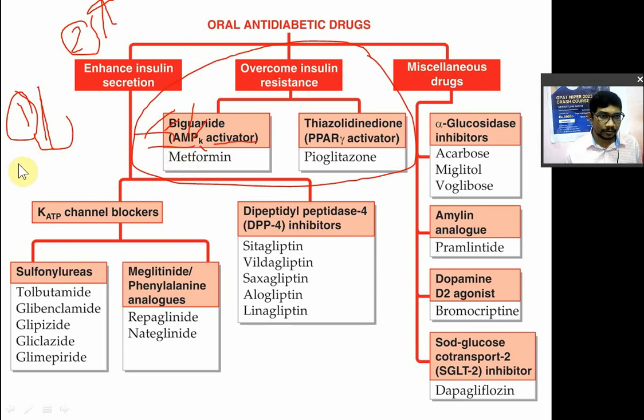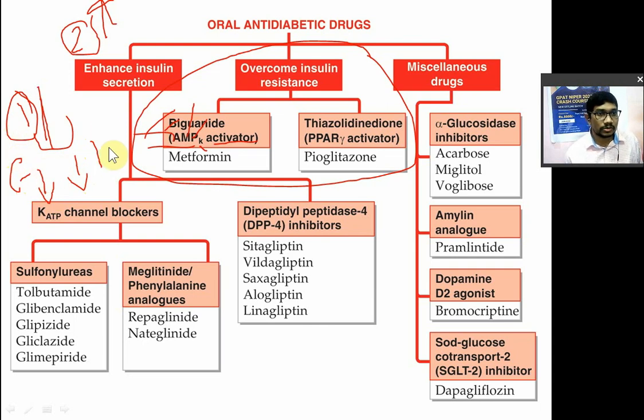Now what does decreased production mean? Gluconeogenesis will be inhibited and glycogenolysis will also be inhibited. It won't let glycogen break down and won't let new glucose be made.